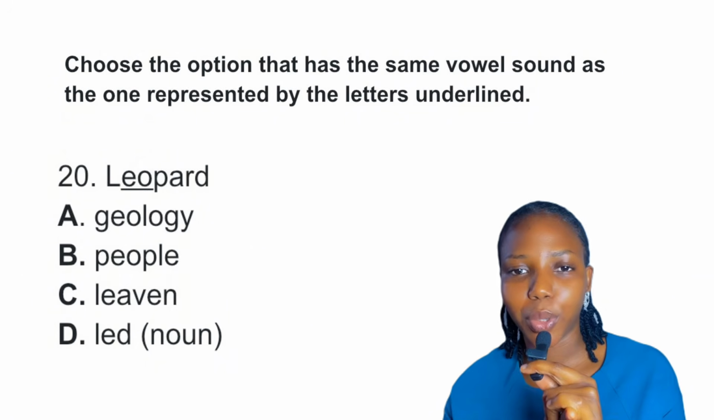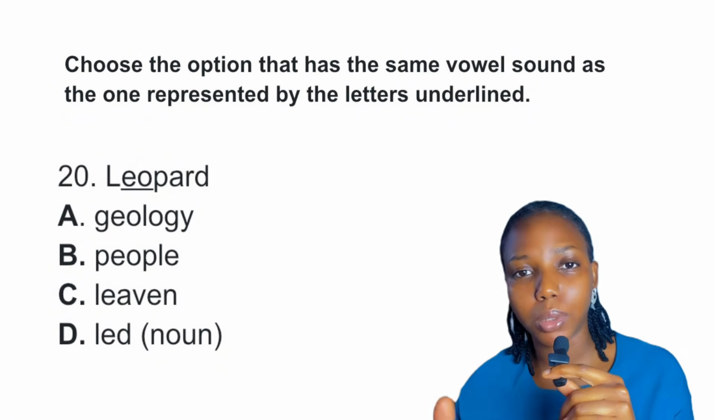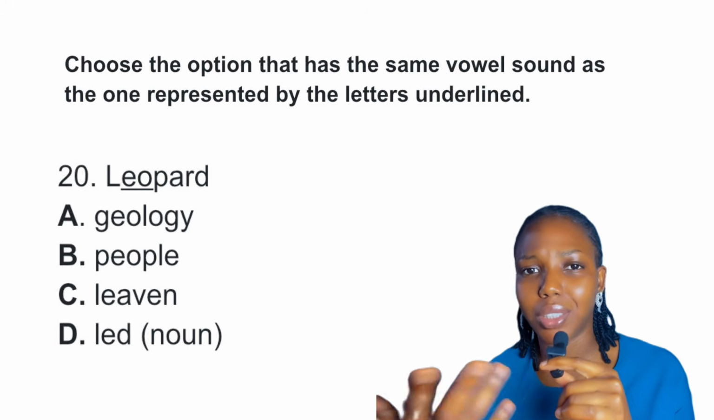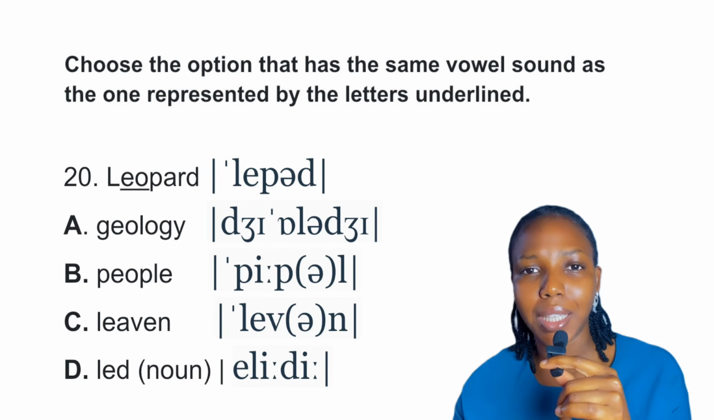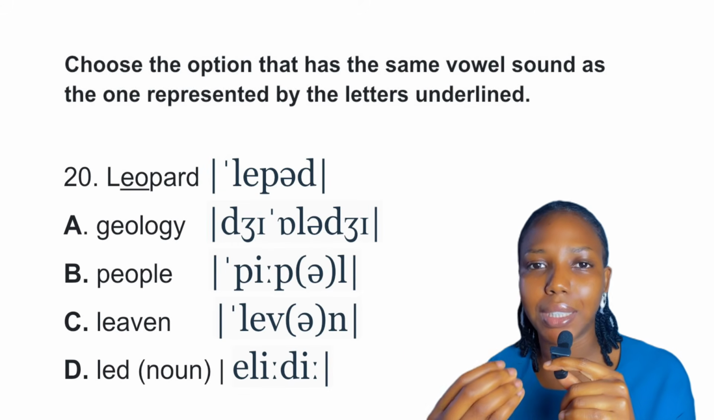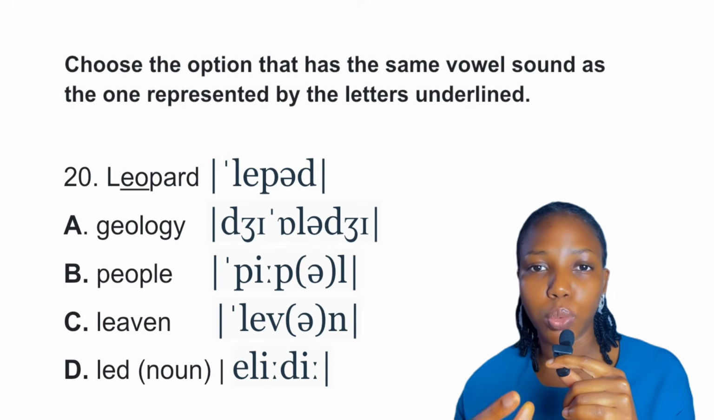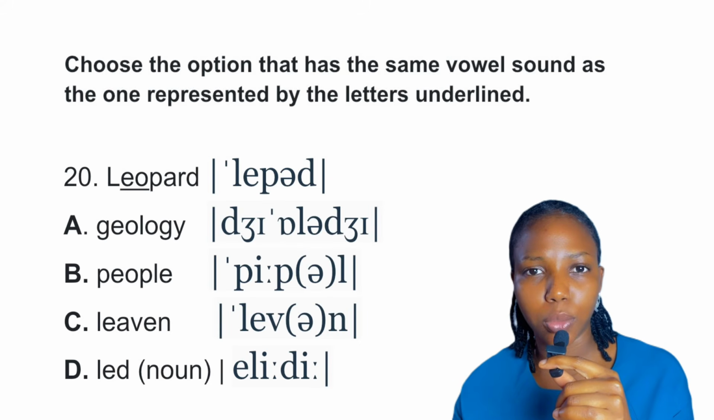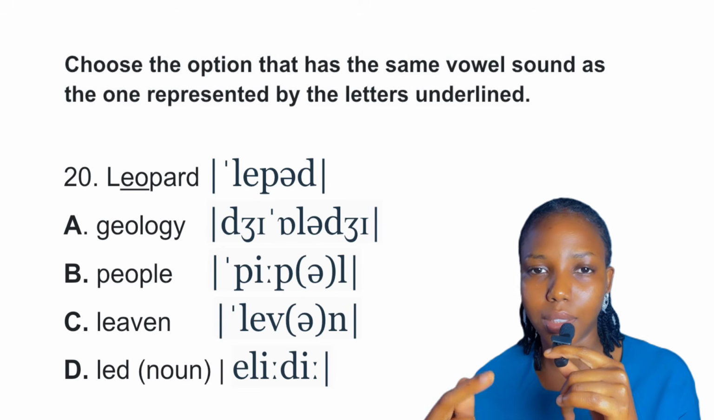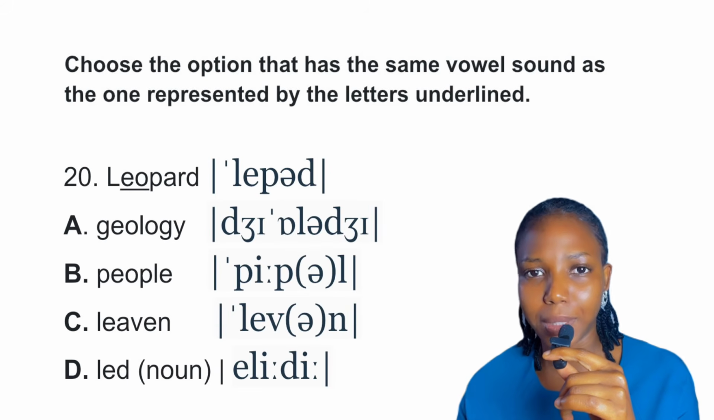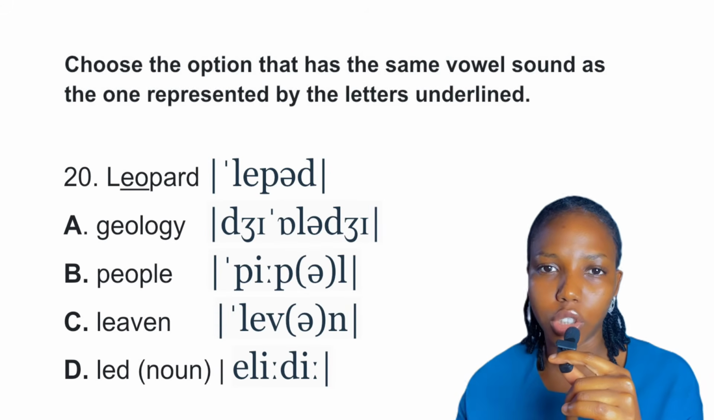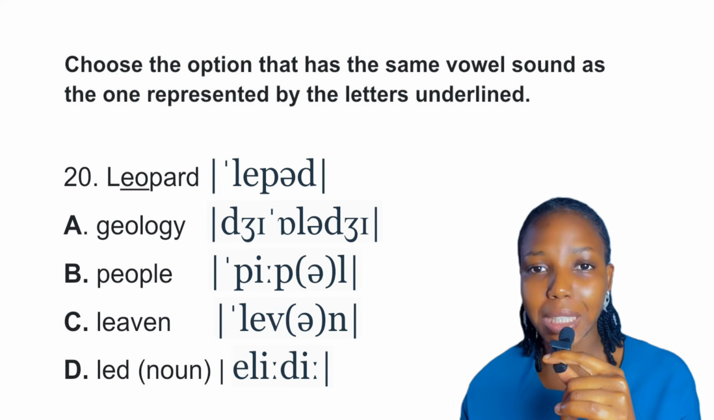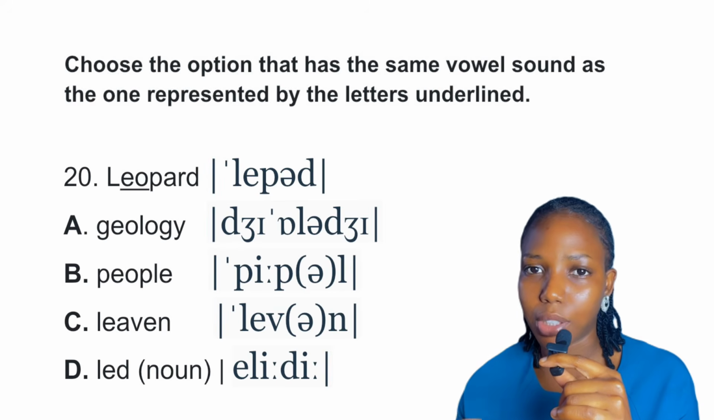Okay, question 20. Now this question is under vowel sound, but there seems to be an error with this question, but I would still like us to address it. Okay, so the word is leopard, and eo is underlined, and it is pronounced as e. So the word is transcribed l, e, p, and then there's the schwa sound, which is very weak, and d. Okay, leopard. So option A, we have geology. We do not have the E sound in geology. Okay. Option B, we have people. We do not have the E sound in people.